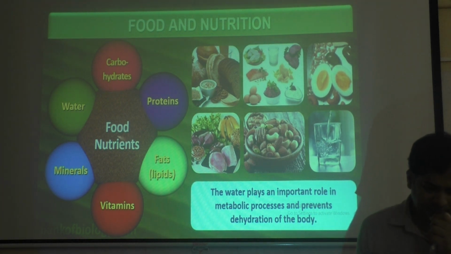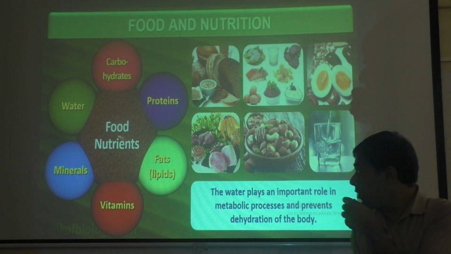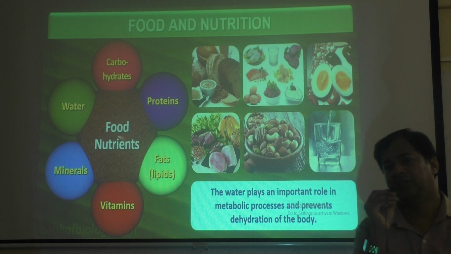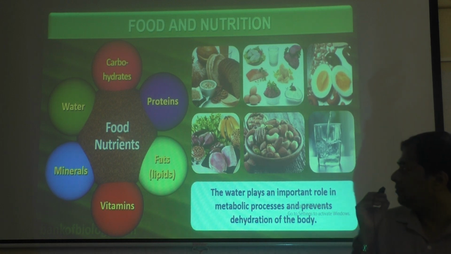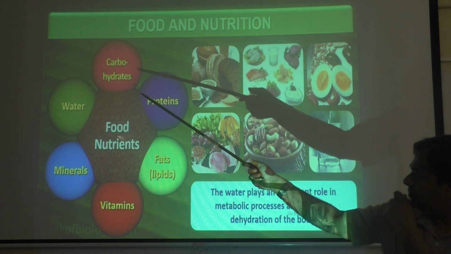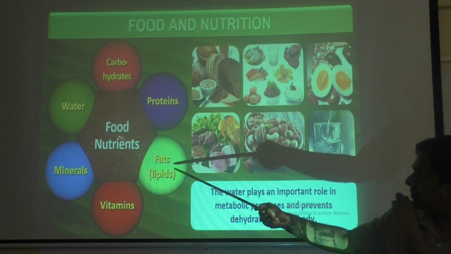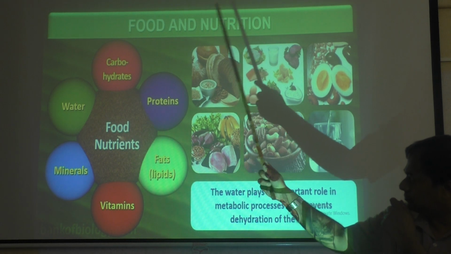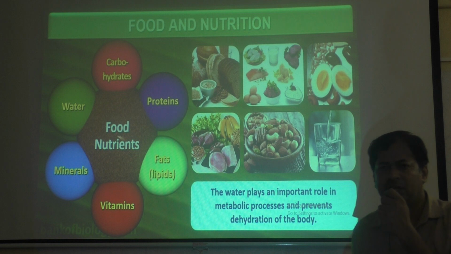Now, in the food we take, what kind of nutrients will be there? Nutrients means the parts of the food we take, like carbohydrates, proteins, fats or lipids, vitamins, minerals and water. And along with this, fiber is also required.